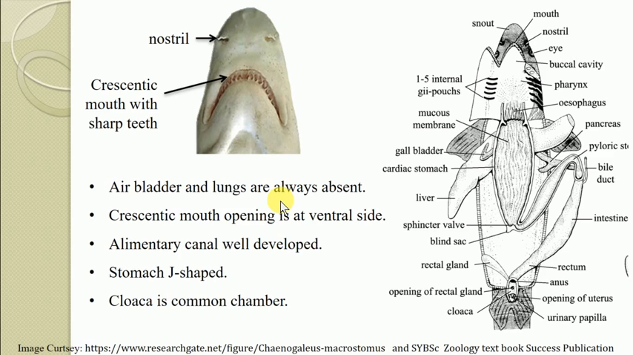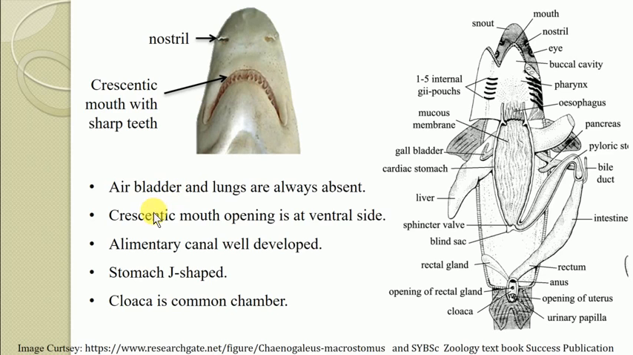Then the next characteristic: a large and crescentic mouth opening is present at the ventral side. In this diagram you can see the ventral view of the head of the shark, or so-called Scoliodon, and this is the crescentic mouth opening, present at the ventral side and provided with sharp teeth. Here you can see the teeth are present on the jaws.